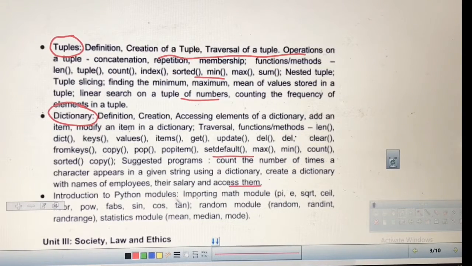After that, there are some inbuilt modules in Python. There is the math module, with functions like pi, square root, pow for power, sine, cos for trigonometry functions. There is a random module. These modules are given explicitly. There are a large number of modules in Python, but some modules are given explicitly: your random module, math module, and statistics module. These modules you have to study, at least these.